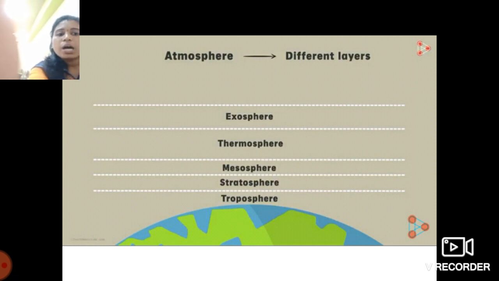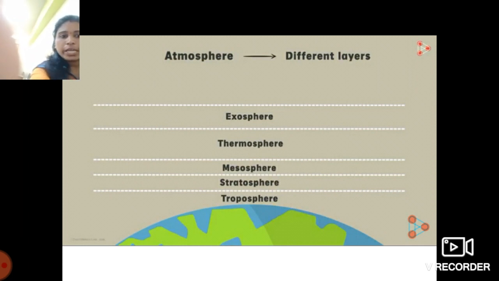Above the earth there is air, that means there is the atmosphere, which possesses 5 different layers. The troposphere is near the earth's surface. Above the troposphere there is the stratosphere, above the stratosphere the mesosphere, then the thermosphere and exosphere.